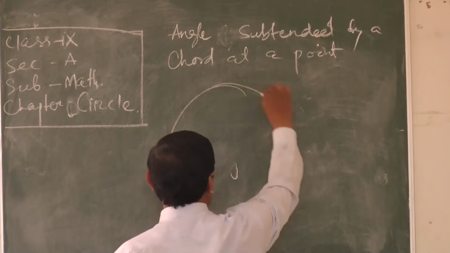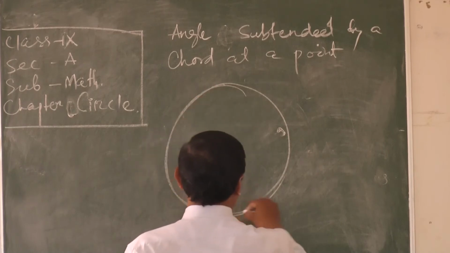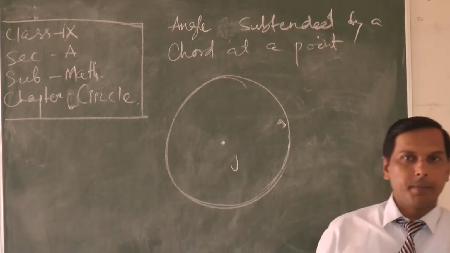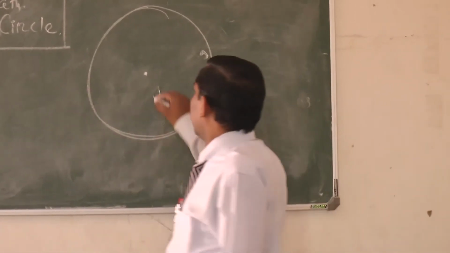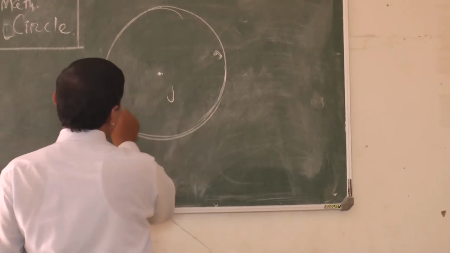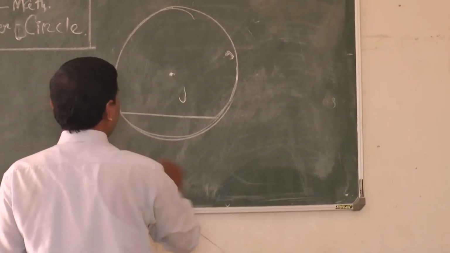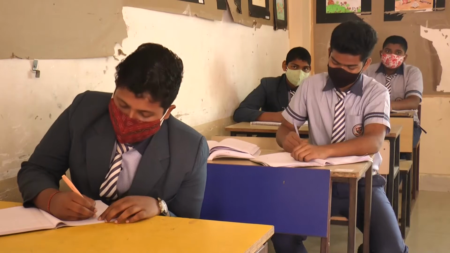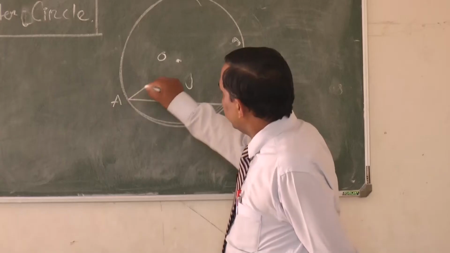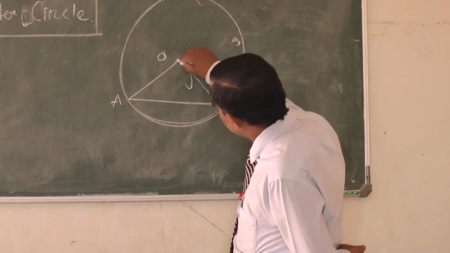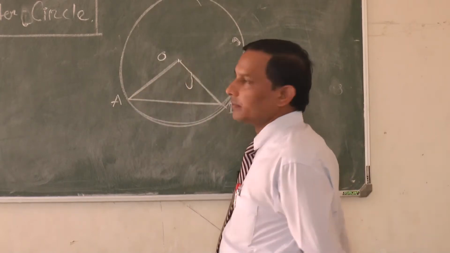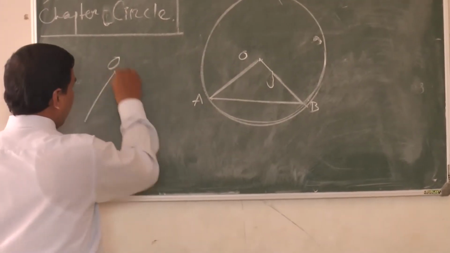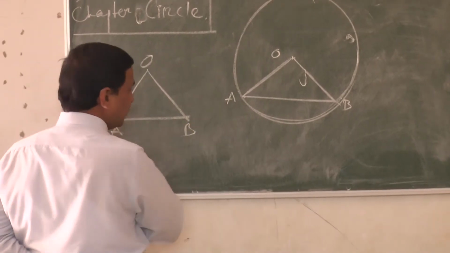Okay, go through the circle once. This is the central point. Clear? Okay, fine. You just see, let this be a chord. Let this chord be AB, and the center is O. Clear? Now I can join these two radii. Got it? So what does this figure OAB look like? OAB is a triangle, no?